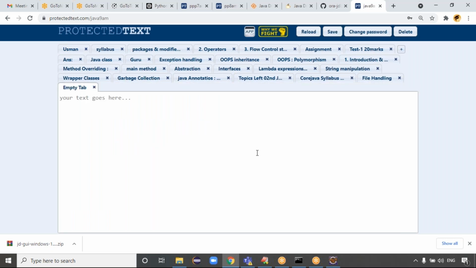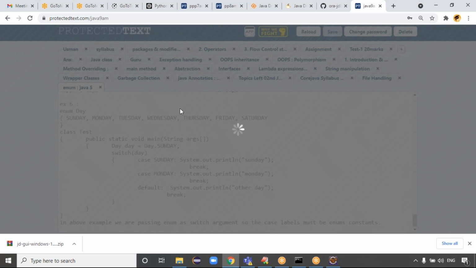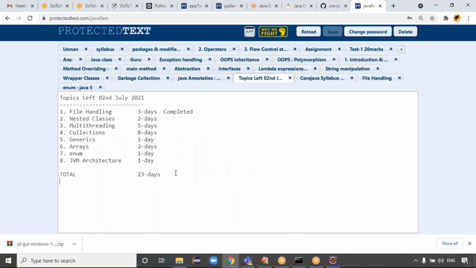File handling was completed yesterday. Today we'll go for the enum concept, and tomorrow we'll complete the enum concept, guys. Actually, I'm making enum one day, but I recommend two days, right? Why hurry? Today is just to give the complete information about the enum. Tomorrow I'll go for some more examples, then we'll complete the enum concept, guys.